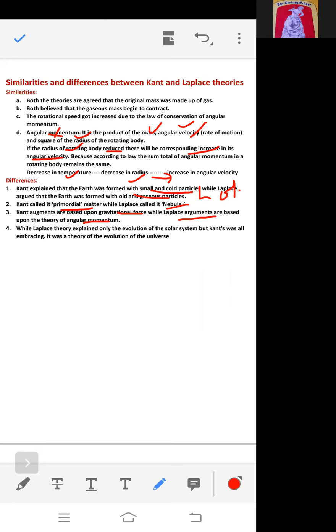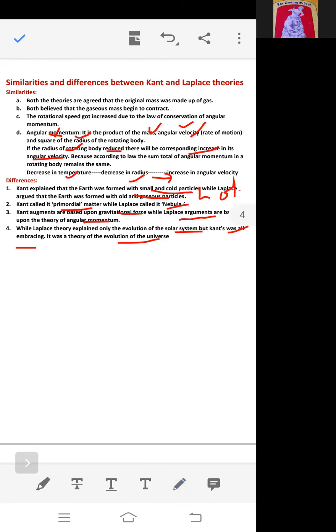Laplace's theory explained only the evolution of the solar system, but Kant's was all-embracing, right? So it was a theory of the evolution of the universe. Laplace tried to explain the evolution of the solar system, while Kant explained the evolution of the universe. These are the two theories.